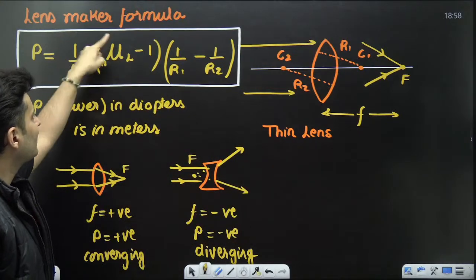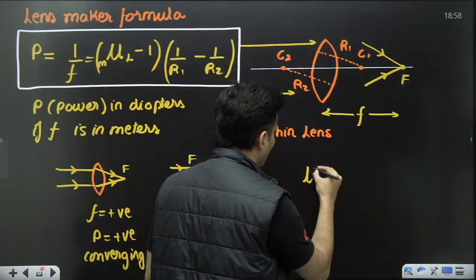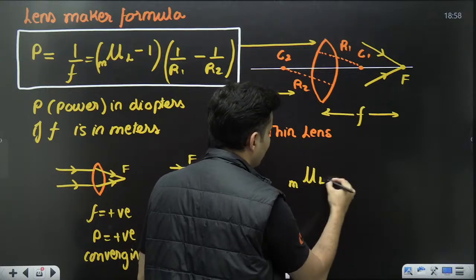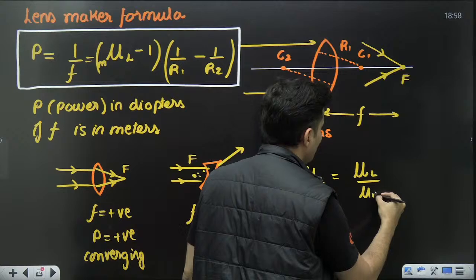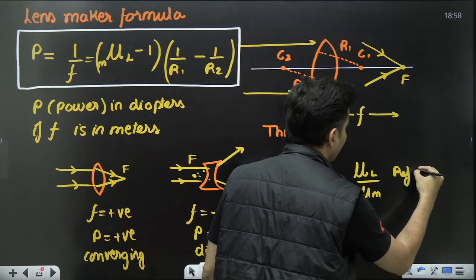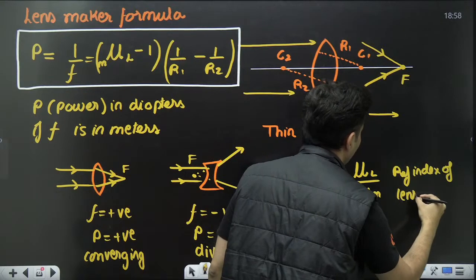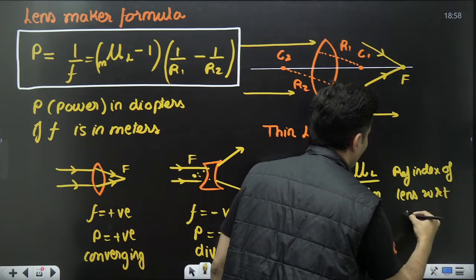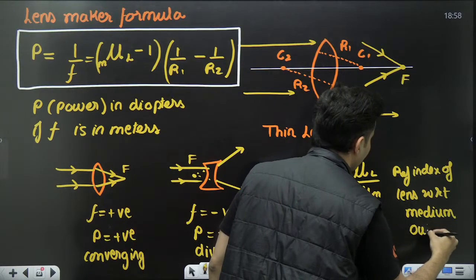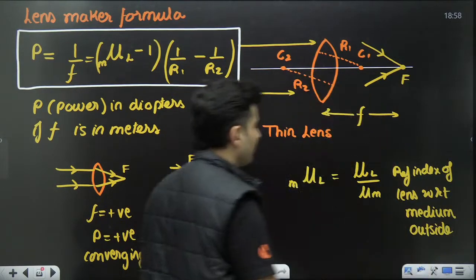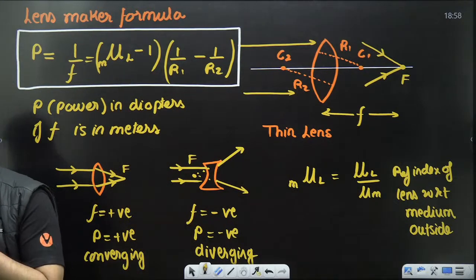Okay. What is this term? This is the relative refractive index. Please remember that. So the refractive index of the lens with respect to the medium. So it is actually mu L divided by mu M. It is the refractive index of the lens with respect to the medium outside. With respect to the medium which is present outside. Is that okay? Till this point, if it is clear, any issue?